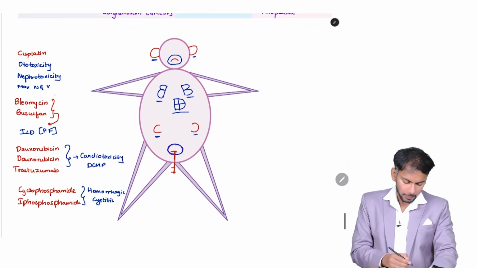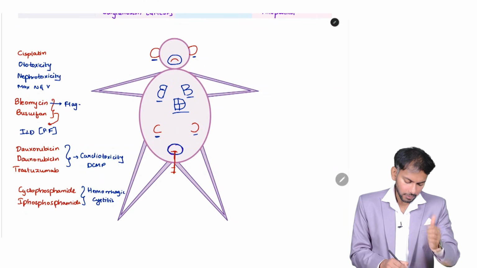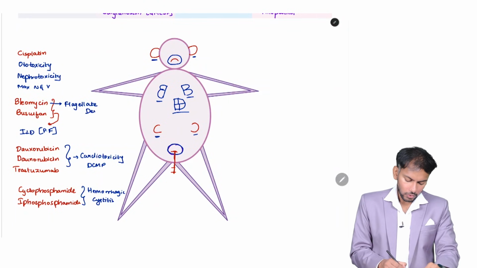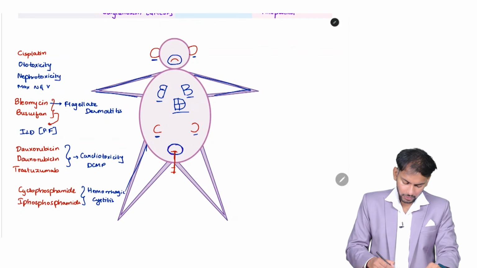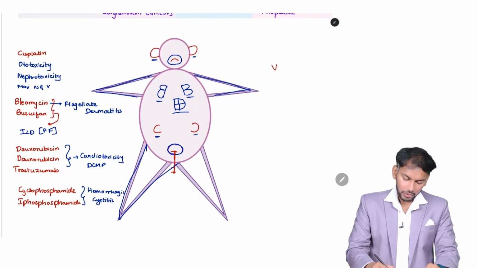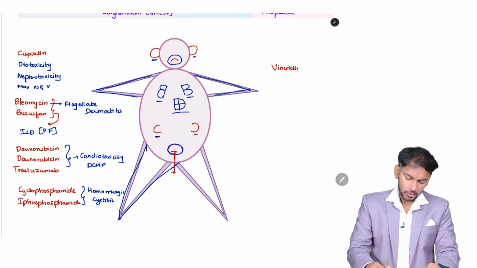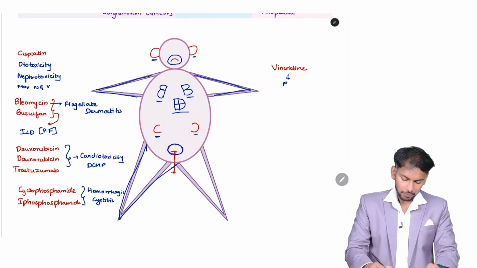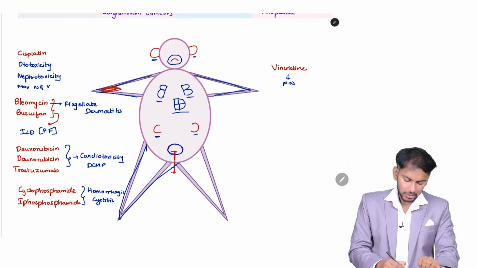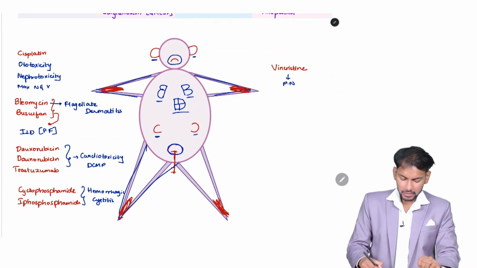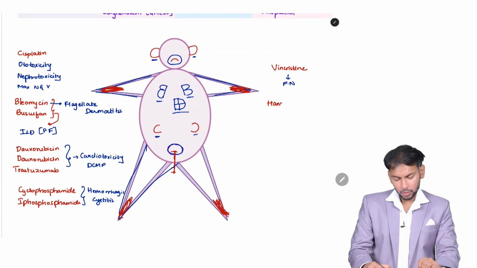Now, what else is there? Bleomycin can also cause flagellate dermatitis. You can see the peripheries, they are in the shape of V. Yes, V for the peripheries. So V for vincristine and vinblastine also will cause peripheral neuropathy. And then there is one peculiar syndrome which will cause desquamation of hands and feet. Hand-foot syndrome. Desquamation means peeling of skin.